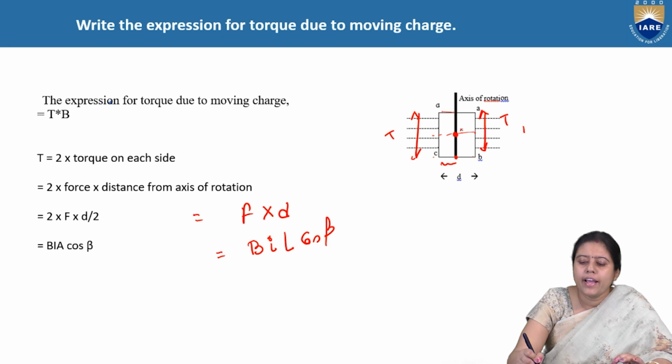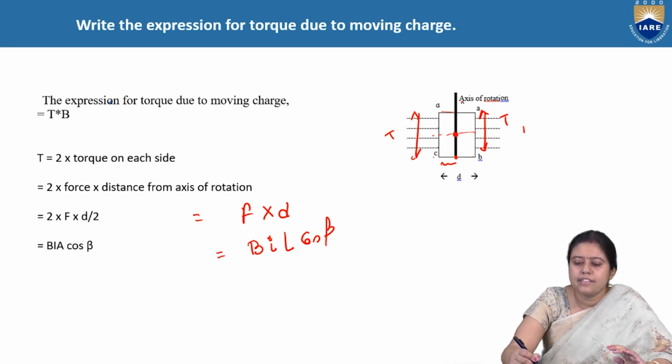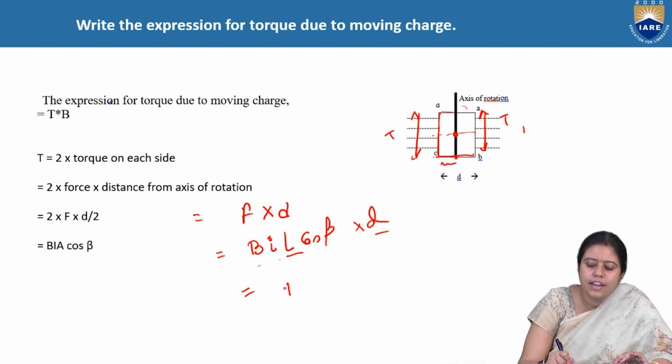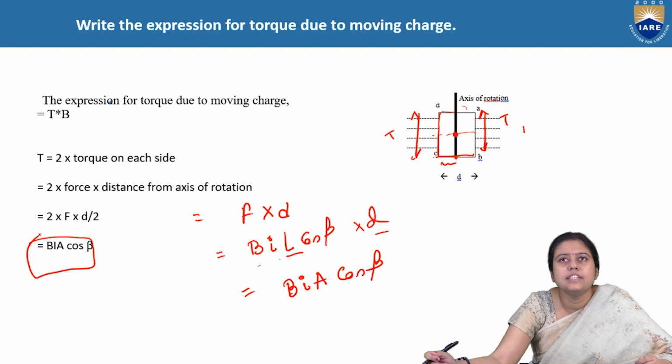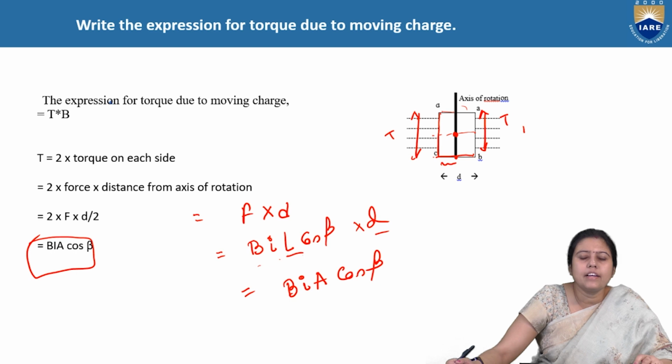Beta is the angle between the axis of rotation and the magnetic lines of force. So BIL cos beta into d. Length L into d is nothing but the cross-sectional area, so we can write BIA cos beta. This is the torque due to the moving charge, due to the magnetic moment in a magnetic material.